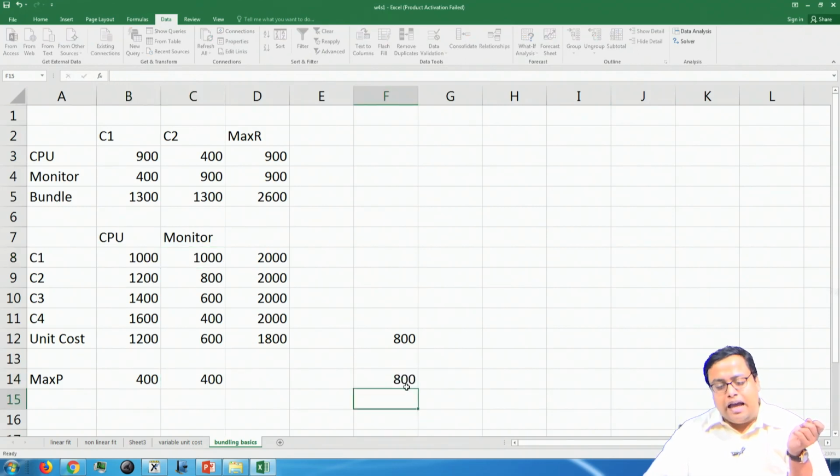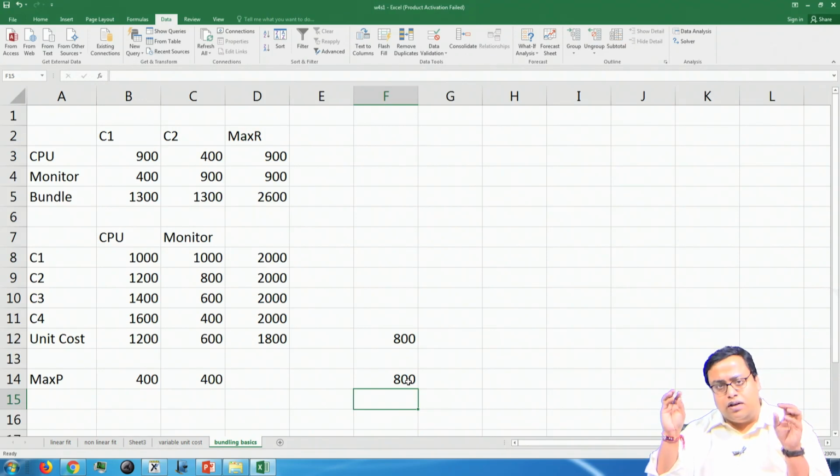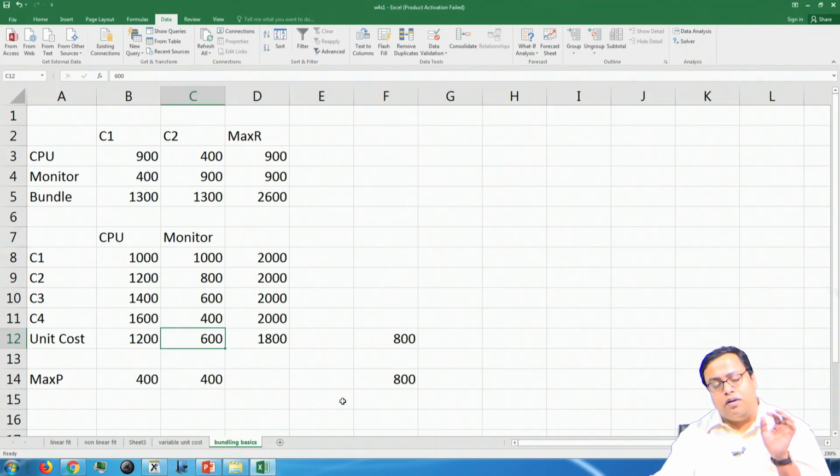So, here I can sell in both ways, it does not matter, this is a mixed bundling. Mixed bundling means when both the individual price and the bundling price coexist. When only the bundling price is there and individual prices are not there, then that is called pure bundling. So, in the previous example, if by chance it was 400, I could have gone for a pure bundling, but because they can coexist, I can do a mixed bundling.